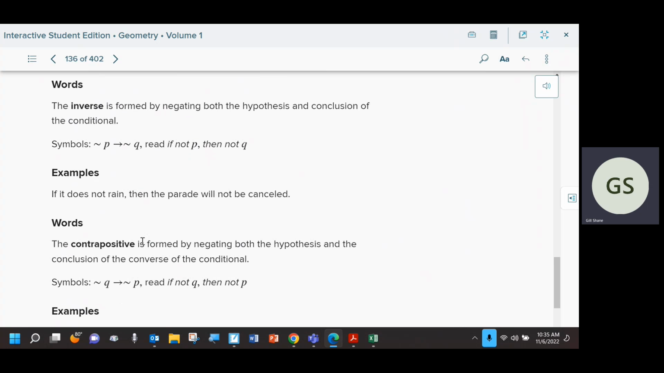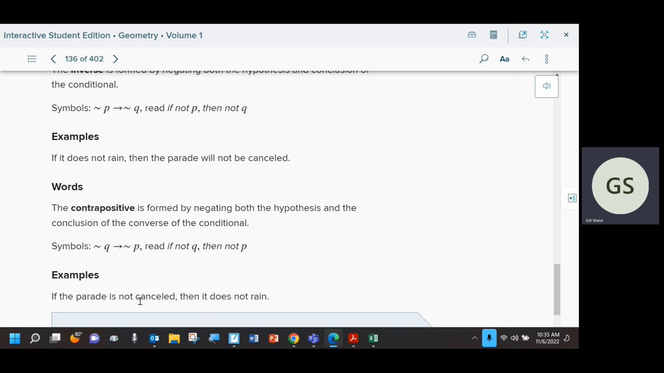And then last, the contrapositive, we do all of those things. We flip the order, so Q is now first, P is second. So the parade part is first, the rain part is second, but we also make them the not versions. See this little symbol? So now it would read, if the parade is not canceled, then it does not rain. We made the parade part first, but we also made it a not statement. And we made the rain part second, and we made that a not statement.